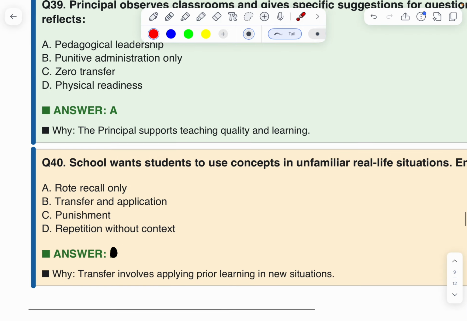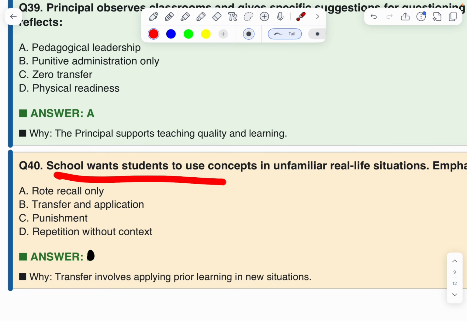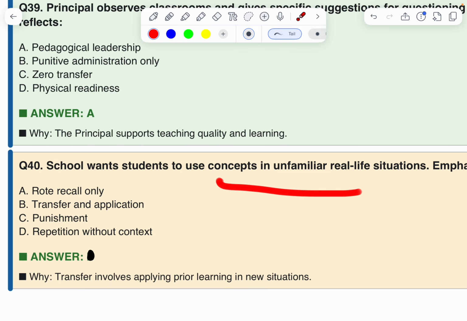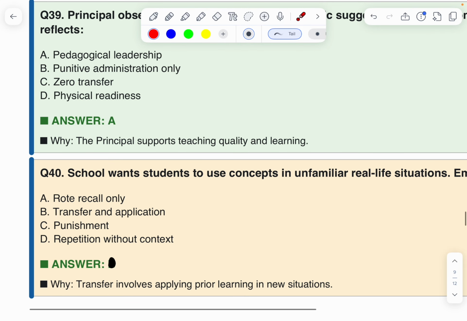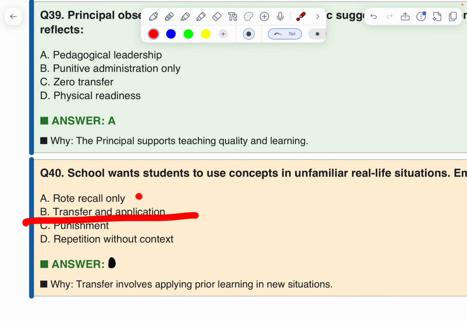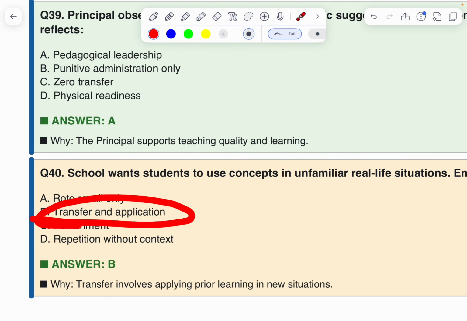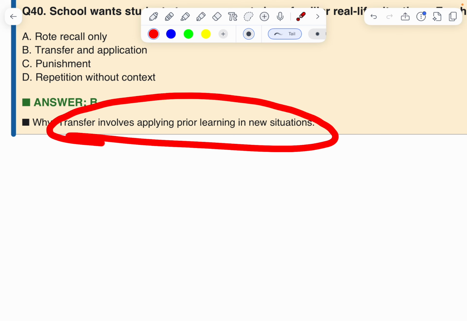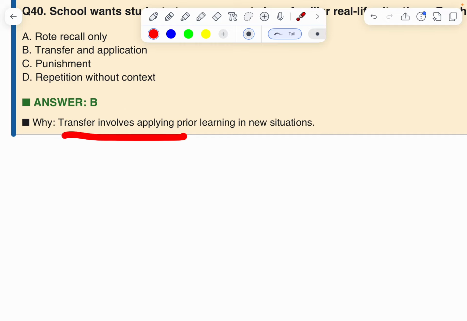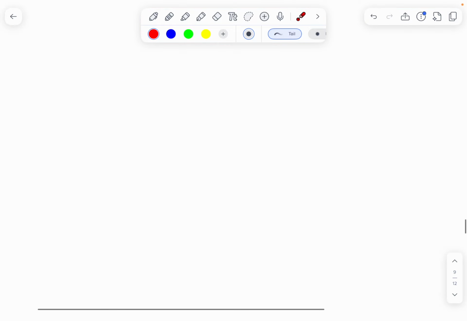The school wants students to use concepts in unfamiliar real life situations. Emphasis should be on rote recall only, transfer and application, punishment, repetition without context. Okay, what is the answer? Transfer and application. Next question. Transfer involves applying prior learning in new situations.